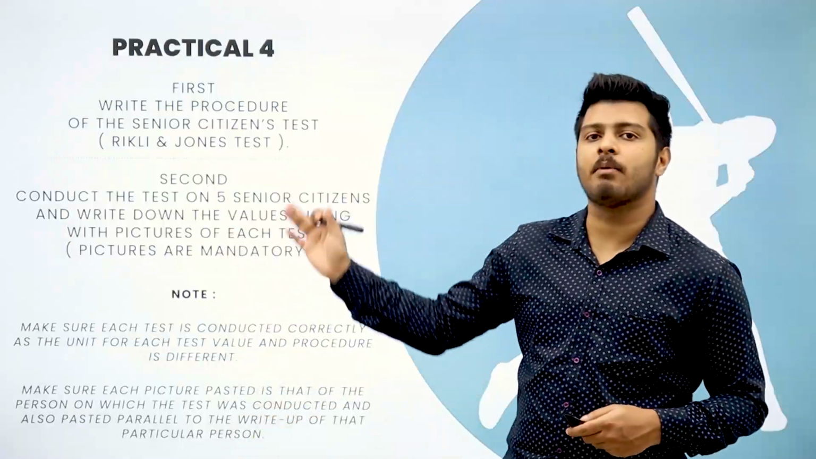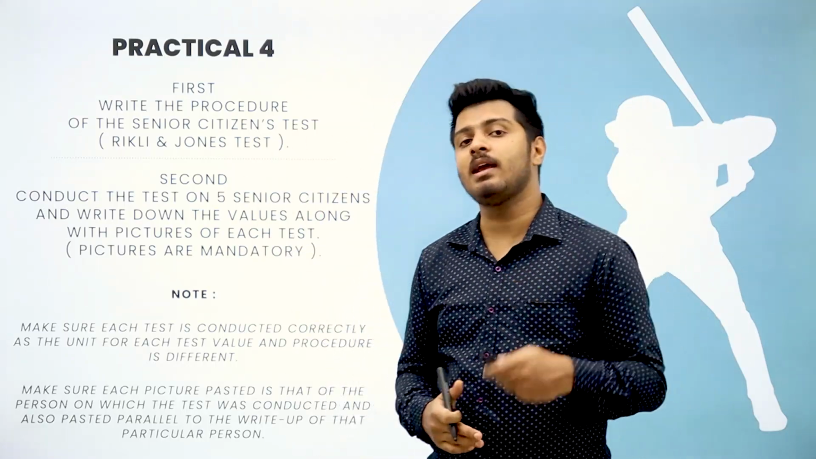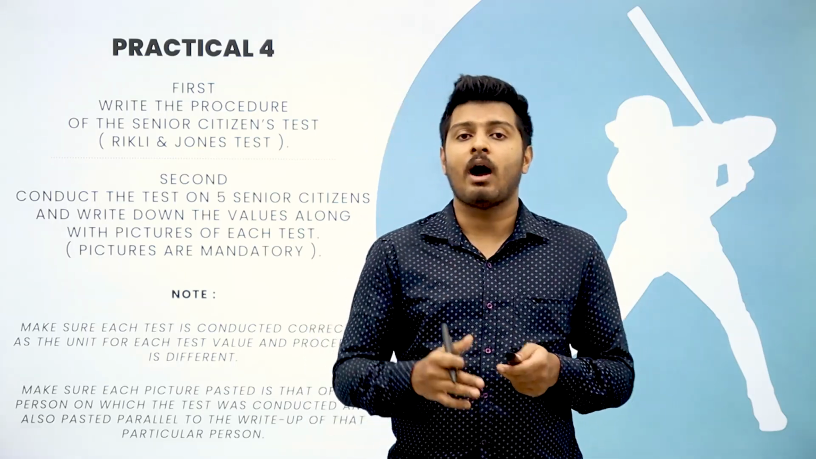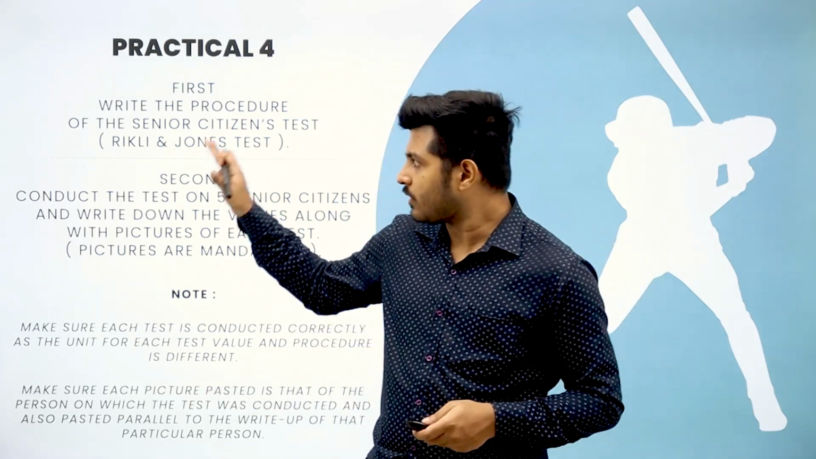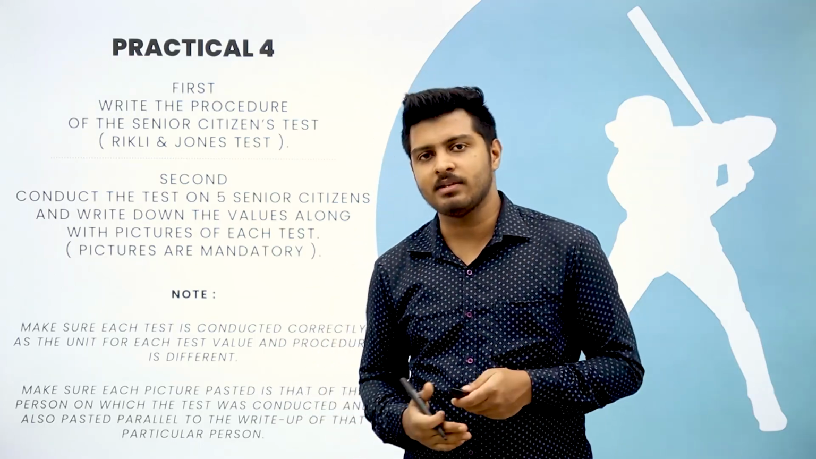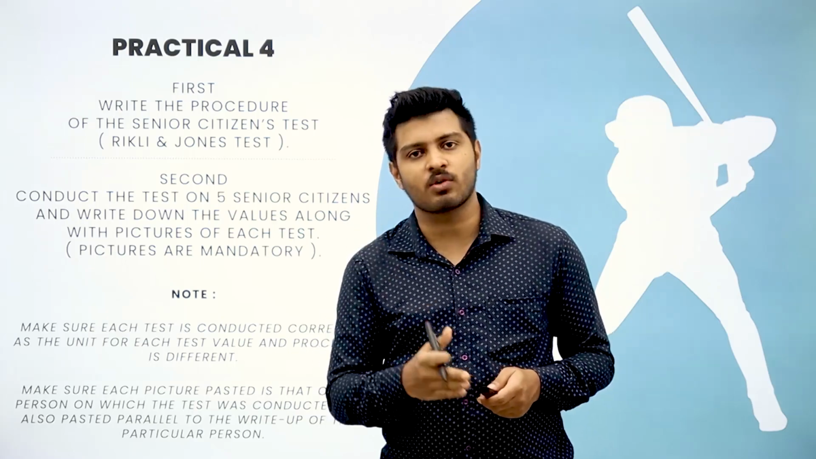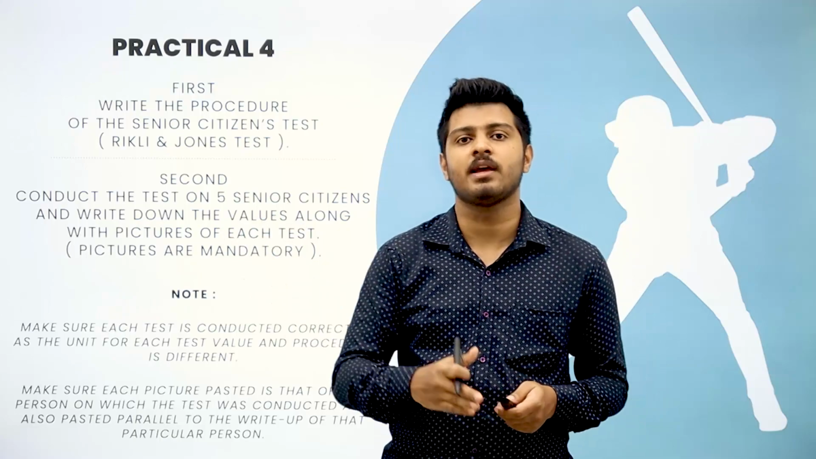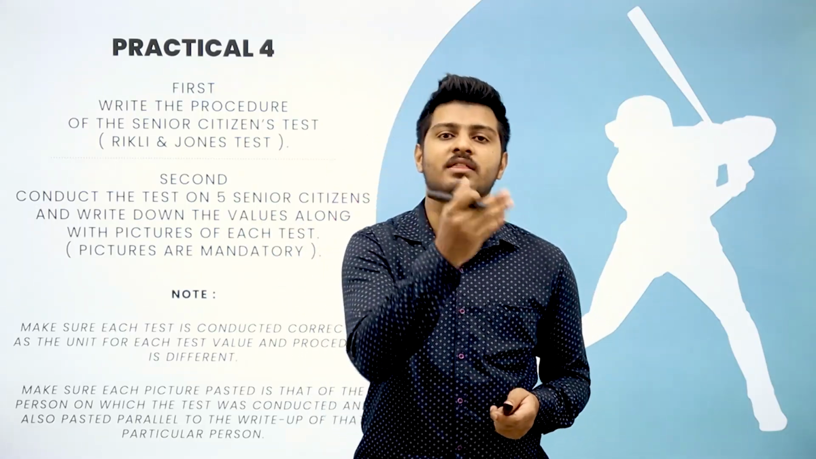Now when you look at practical number 4, that is the senior citizen test. In another name, it is also called the Rikli and Jones test. This you have to conduct on 5 senior citizens. Again, how to conduct this test, the write-up will be shared with you. You can refer to that. Now, Rikli and Jones basically has 6 tests under that. That means each person will have 6 images and each person will have 6 write-ups. So basically, you are conducting the test on 5 different senior citizens. So 5 into 6, you have a total of 30 images. So you should have 30 values and 30 images.